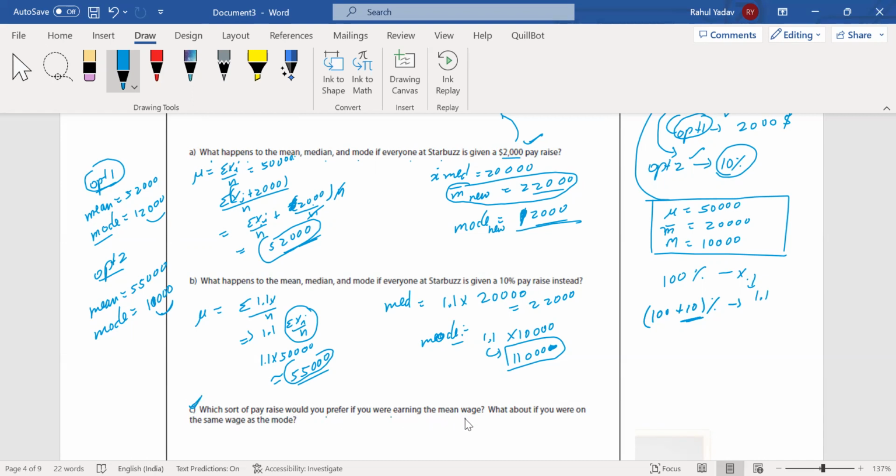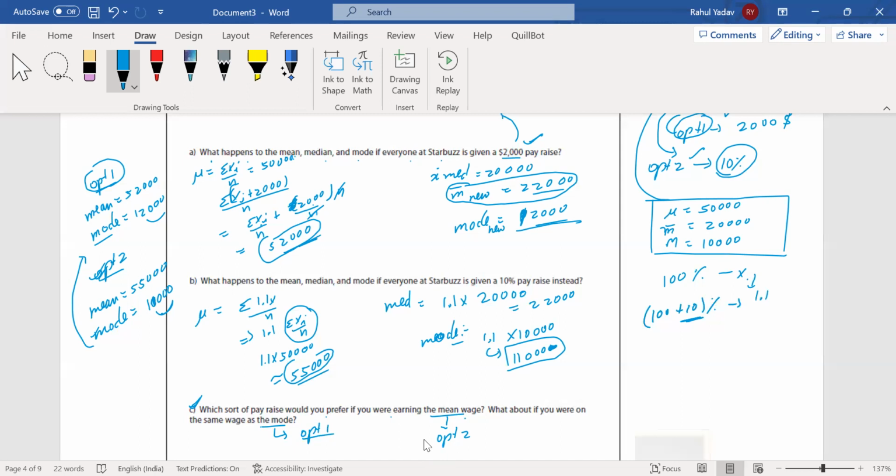In that condition, I will opt for option two. And what if you were on the same wage as the mode? In the case of mode, I will go for option one. So for the mean wage we opt for option two, and for the mode wage we opt for option one.